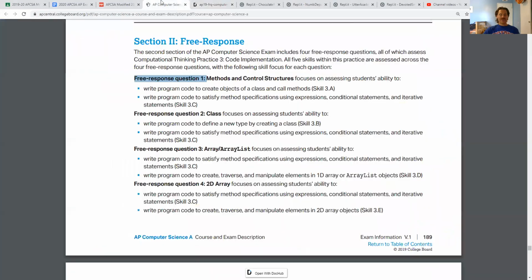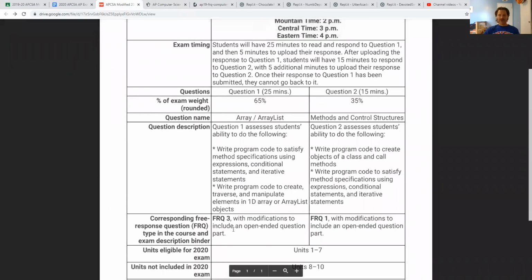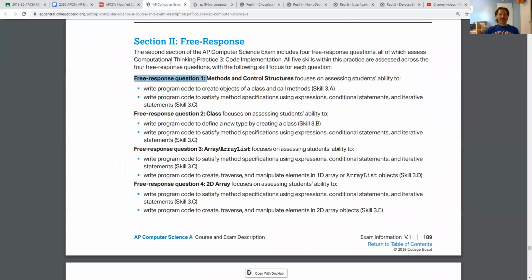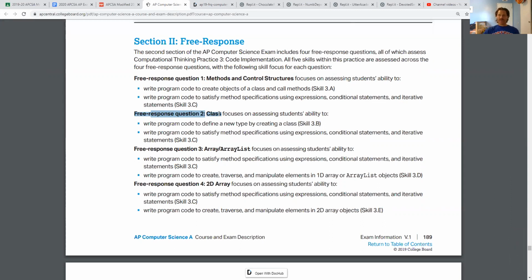Okay, so we were talking about question one, like definitely going to be a part of your 2020 exam. If you look at question two from that year, maybe a little bit less so. So question two is not one of the two FRQs mentioned for the 2020 exam. And question two was advertised to students to be writing a complete class. Now, when we write a complete class, we're writing methods and control structures in kind of a different way.